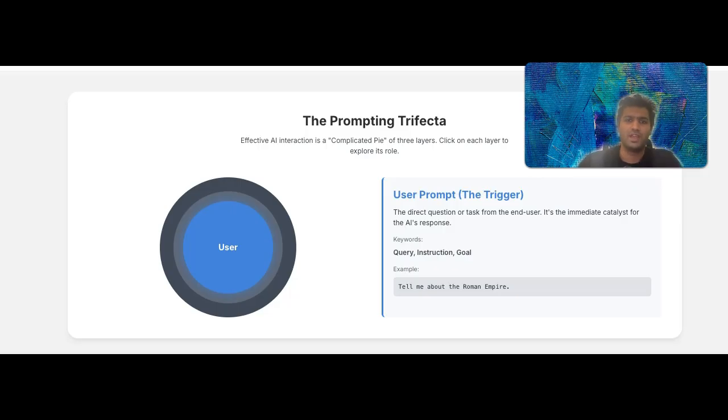And to think about why the complicated pie metaphor is useful, it helps us understand effective prompt engineering, especially when building or deeply customizing AI tools. It isn't just about the user's input, it's about architecting all three layers thoughtfully. If an AI isn't behaving as expected, the issue might be in the system prompt's definition, the developer's embedded instructions, or indeed the user's query. Debugging and refinement often involve looking at all three layers.